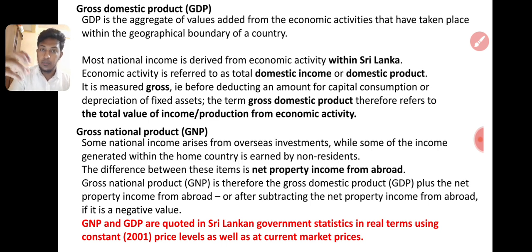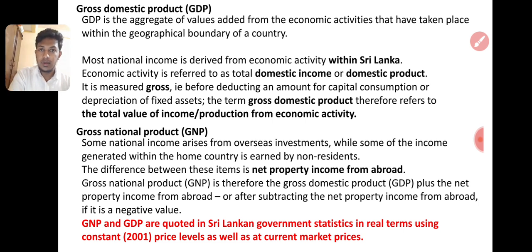We have import and export of goods, and also of people. In Middle East countries, there are many Sri Lankans working, and they send money here. In European countries, in all the countries, Sri Lankan people can work. They earn the money and send it to us. That is also income. That is called net property income from abroad.